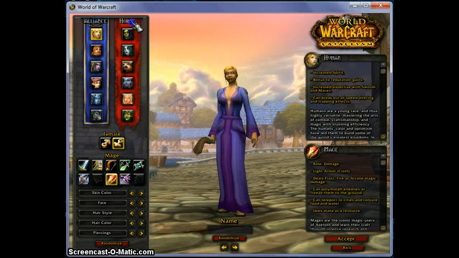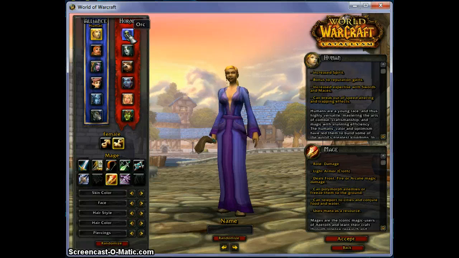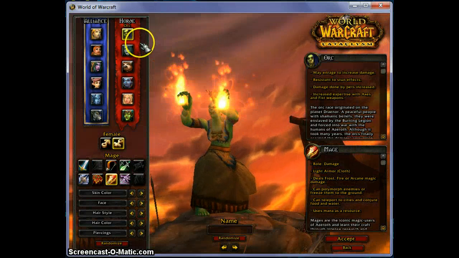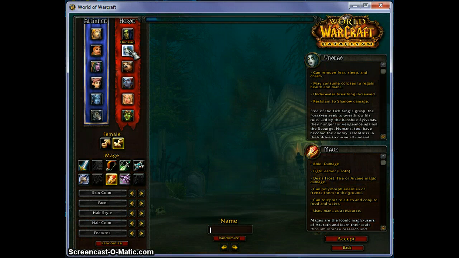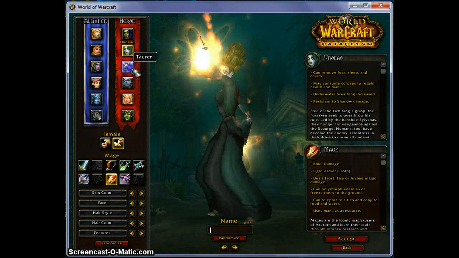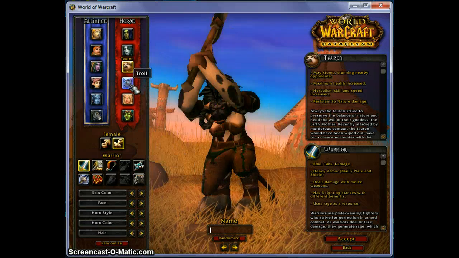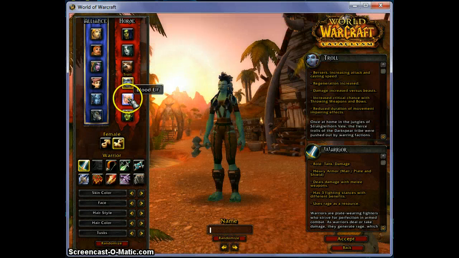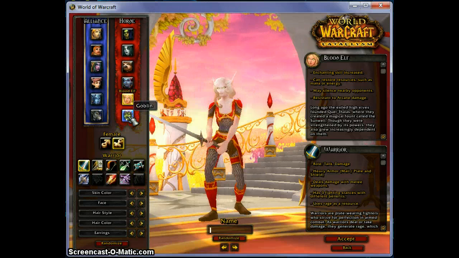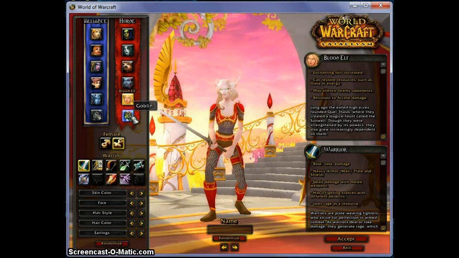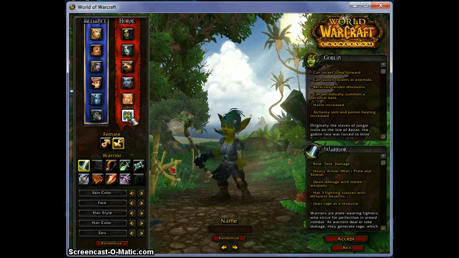Okay, now just for a brief overview, let me show you the Horde races so that you'll recognize them in the game when you see them. They are the Orcs, the Undead, Taurens, Trolls, Blood Elves, and again, if you've purchased the Cataclysm expansion, you'll have access to Goblins.